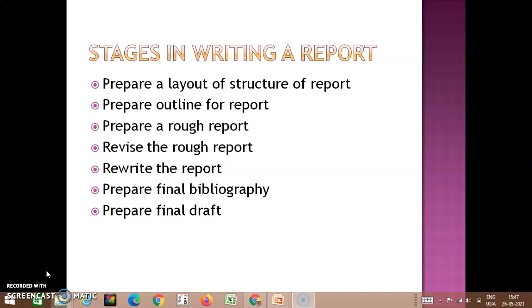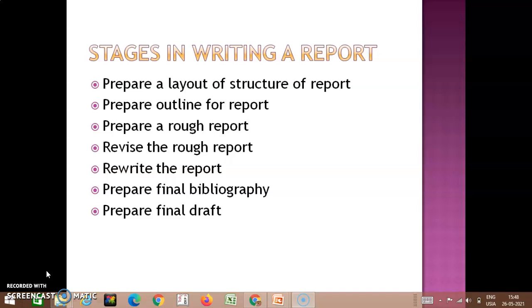Next, we are about to discuss the stages in writing a report. So, you already know what a research report is. Now, what are the stages that we need to follow while writing a research report? As you know, a research report will be something as big as 400 to 500 pages, or at least 200 pages. So, you cannot write the whole 200 pages all of a sudden, right? So you need to follow a proper order for writing your research report.